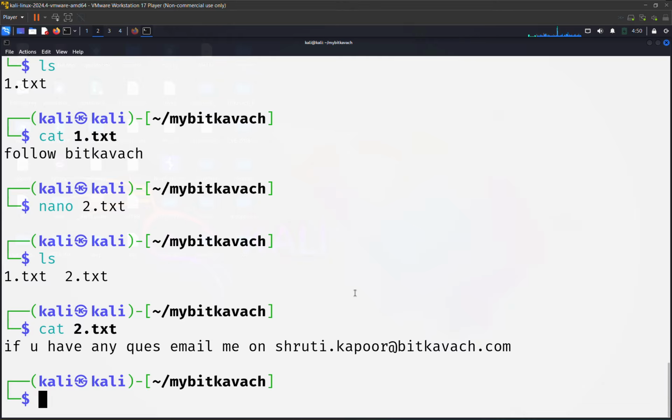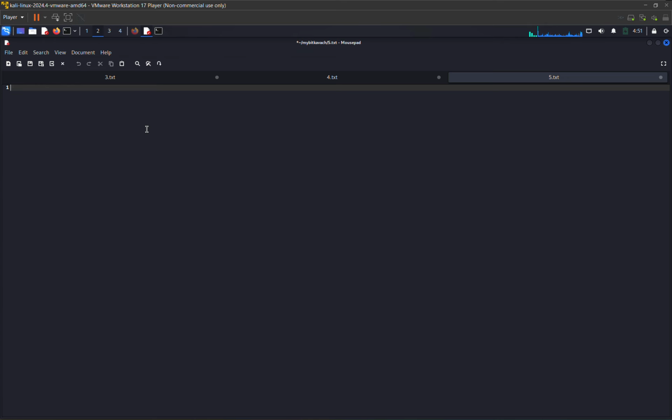Alright. Now for example, I want to create multiple files together. So now let's say if I am doing mousepad 3.txt, 4.txt, 5.txt, enter. So now can you see 3, 4, 5, all the files are created together.